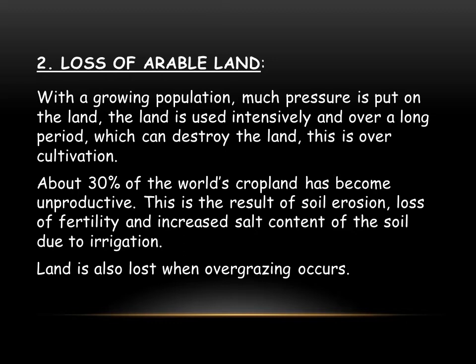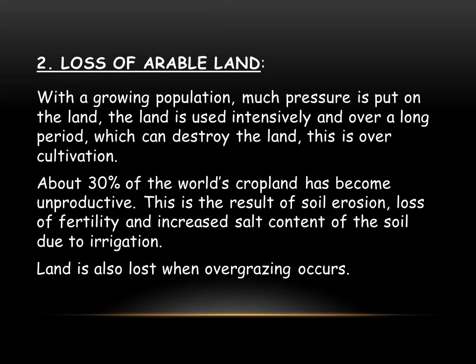This is overcultivation. About 30% of the world's cropland has become unproductive.